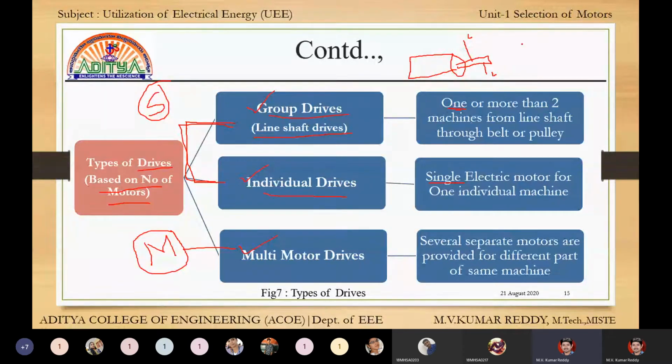If one load has different types of motors, let us say four motors: motor 1, motor 2, motor 3, and motor 4. The load is the same but there are different motors, hence it is called multi motor drives.